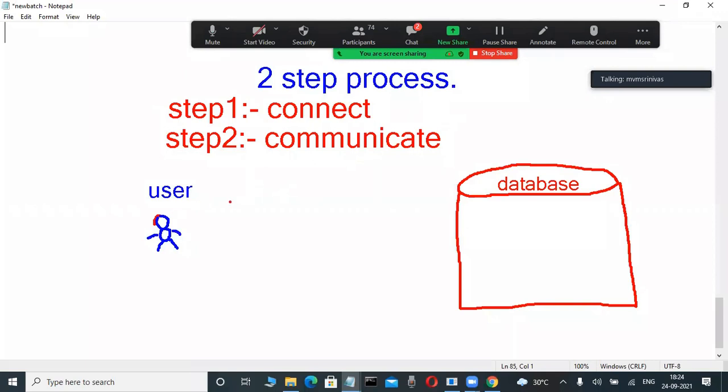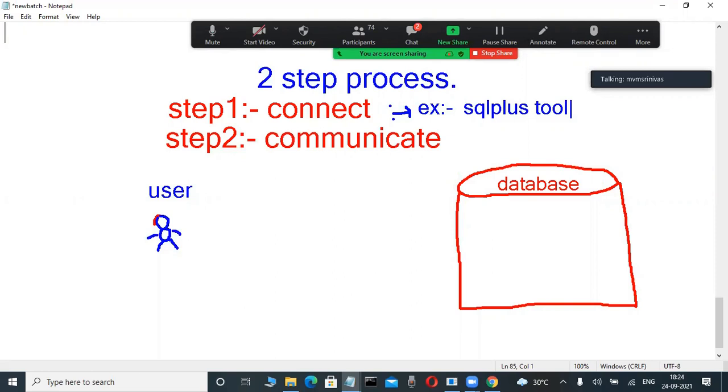How is this user connected to the database? Some tools are there. For example, in the future we are learning, whenever we install Oracle software, automatically one tool is created: SQL Plus is a tool. Another tool through which we also interact with the database is SQL Developer. SQL Navigator is there, Toad is a tool. Those are all the tools, I will tell you later.